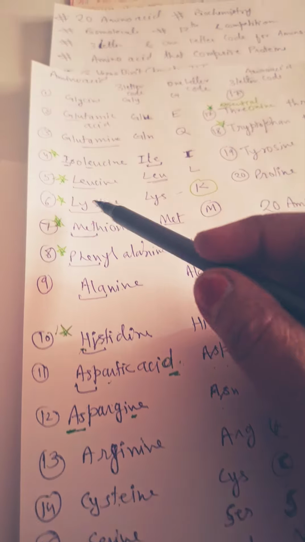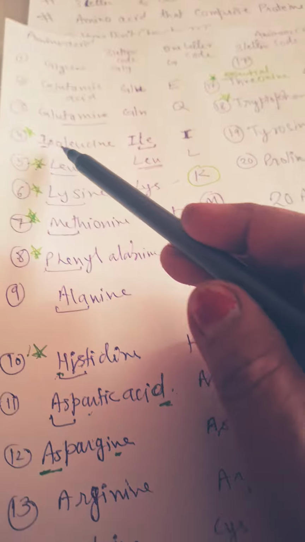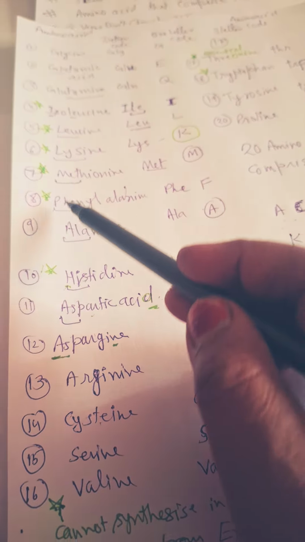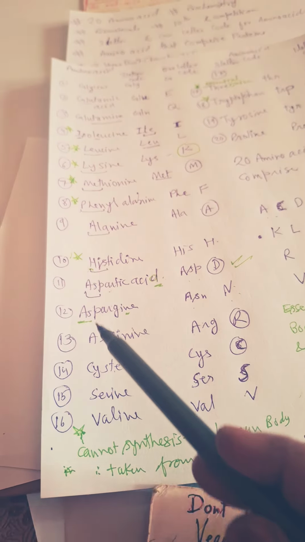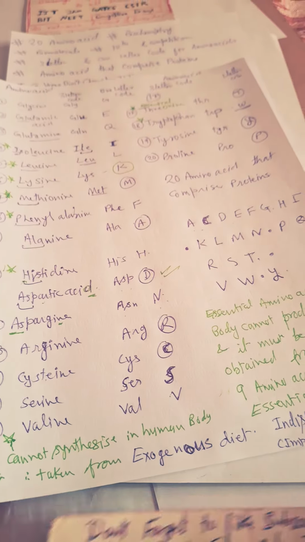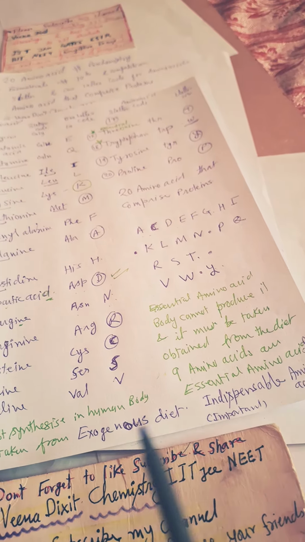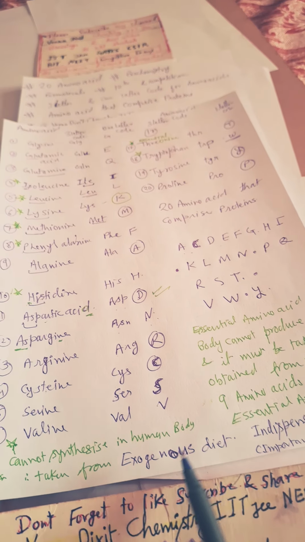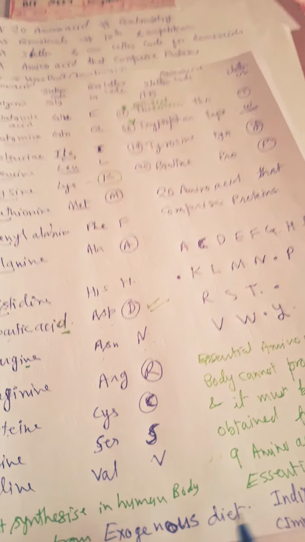Here you have seen that I made green stars. So isoleucine, leucine, lysine and methionine, phenylalanine in a row, as well as histidine and here valine. These are the essential amino acids. They are also called indispensable amino acids, very essential amino acids. We have to take them exogenously in our diet, from an outside source, food, because they cannot be synthesized in our body.